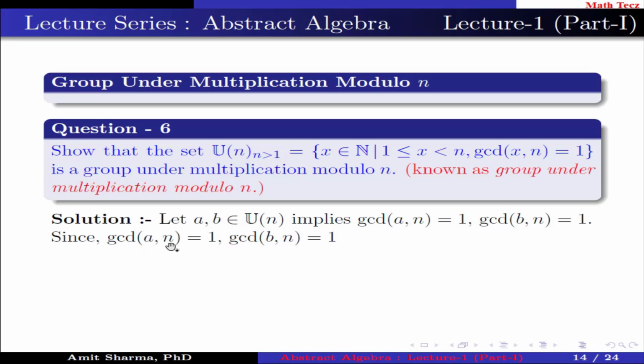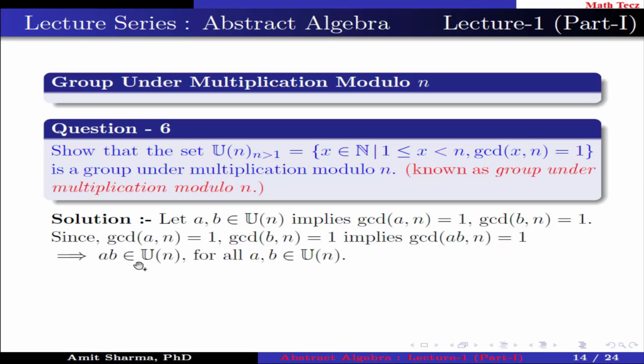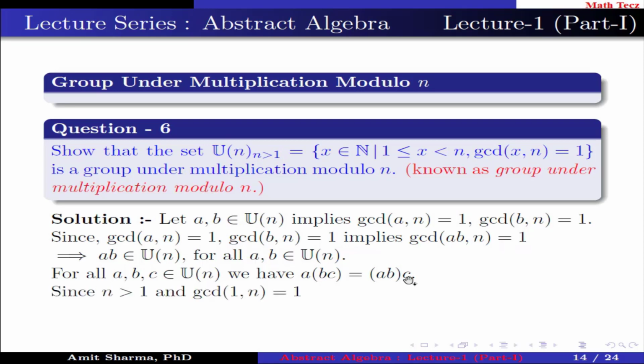Since GCD of a and n and GCD of b and n is 1 implies GCD of ab comma n is also 1 implies ab belongs to Un for all a, b belongs to Un. For all a, b, c belongs to Un, we have a(bc) equal to (ab)c.